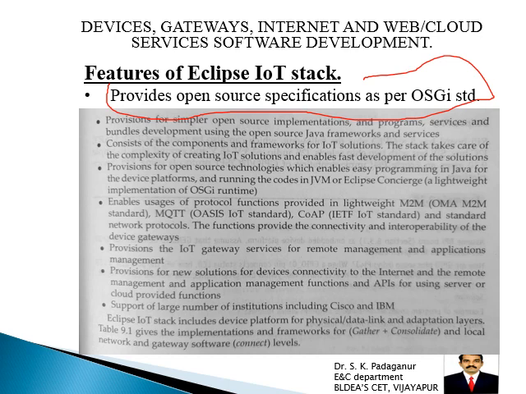So that's why MQTT, message queue transmit protocol, is also used, and sometimes it also depends on CoAP, constrained application protocol. It provisions the IoT gateway services for remote management and application management. That's what I told. This is very important to program the gateway, in order to connect between your sensor device and the cloud servers.